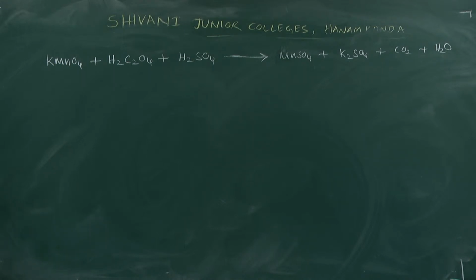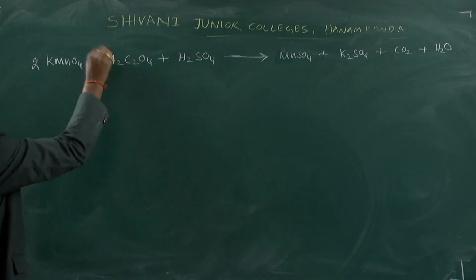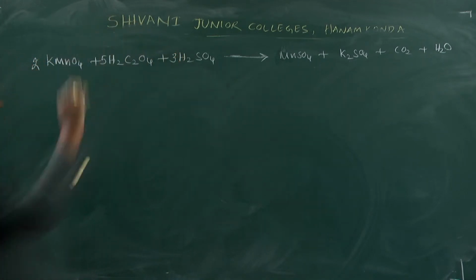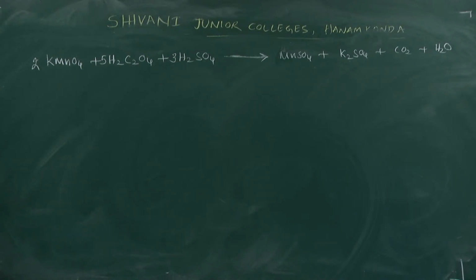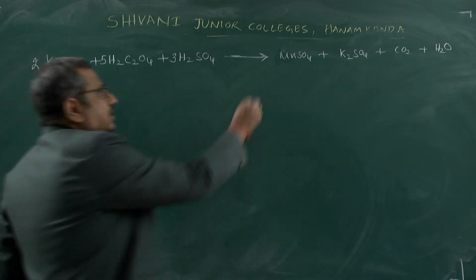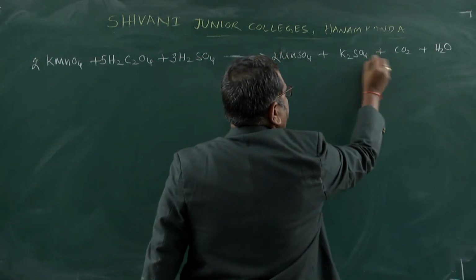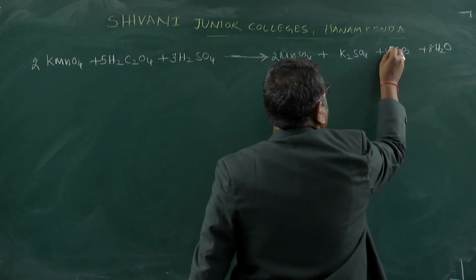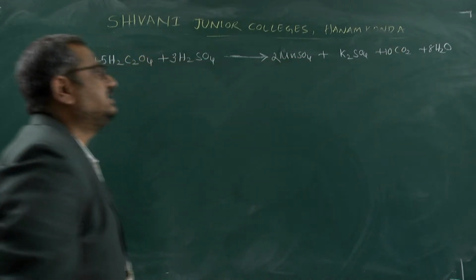Through balancing of the reaction, here 2 moles of potassium permanganate, 5 moles of oxalic acid, 3 moles of H2SO4 and 2 moles of manganese sulfate, 8 moles of water and 10 moles of carbon dioxide are there in this balanced equation.